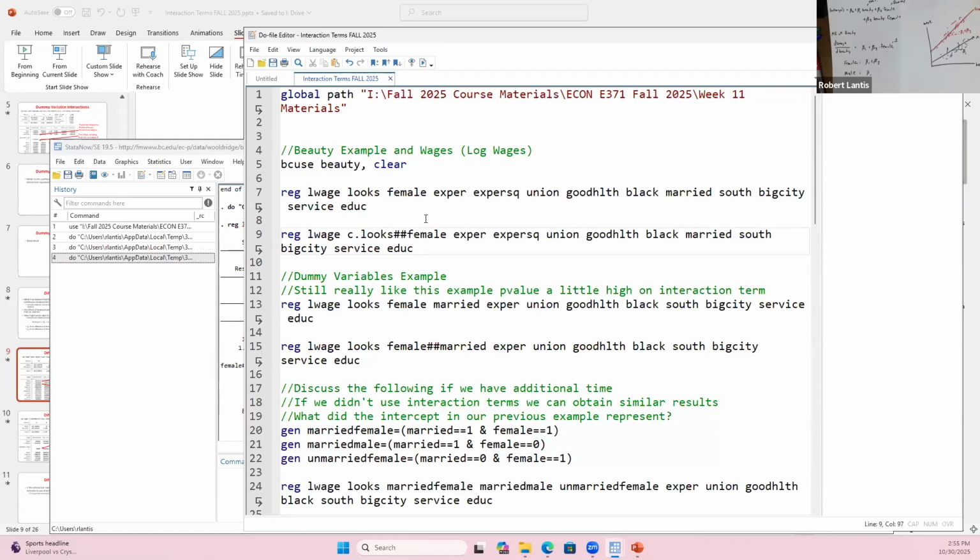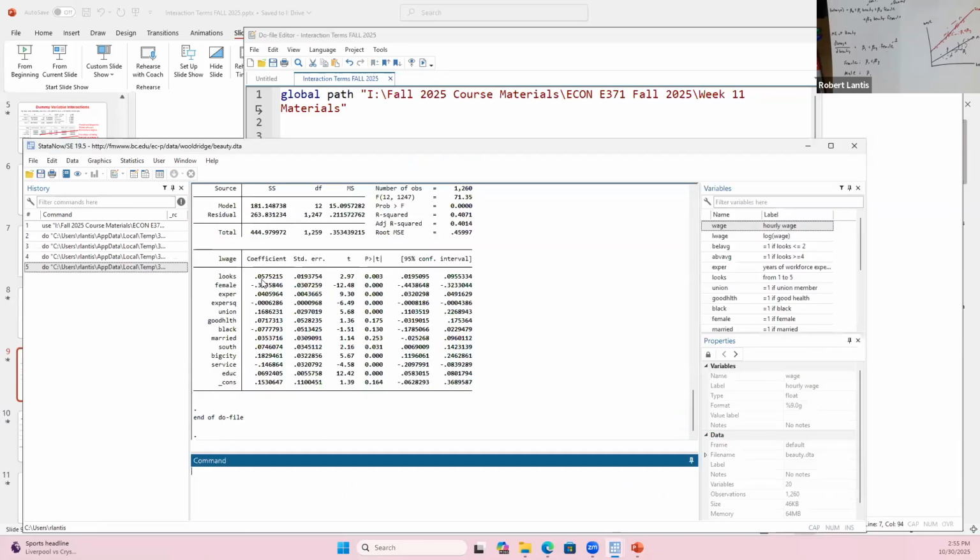If I just run this regression on its own, I don't include an interaction term. If I do that, it looks like, as someone is deemed more attractive by their peers, their wages are increasing.